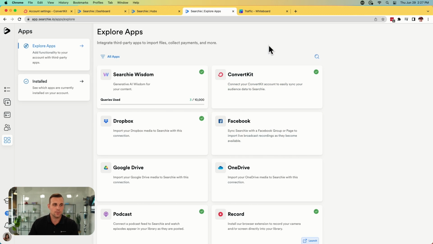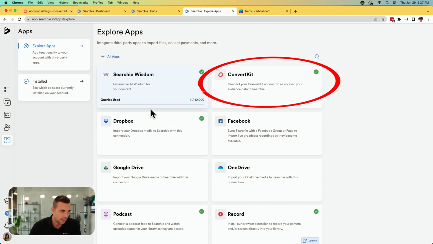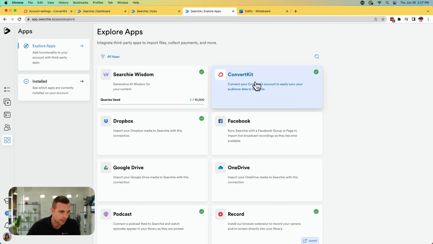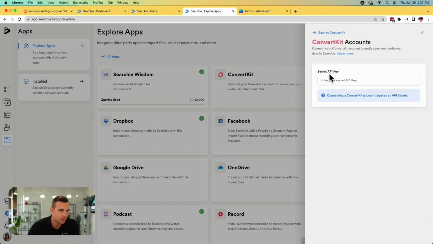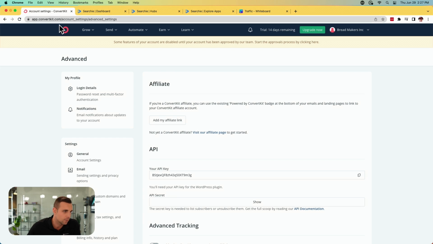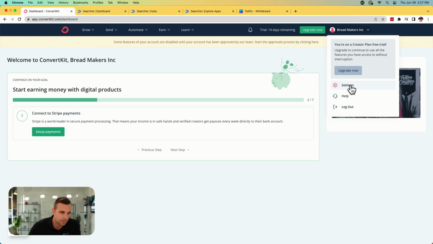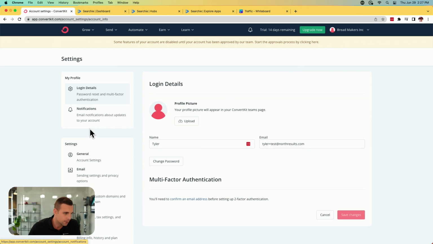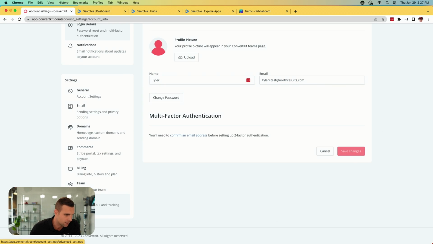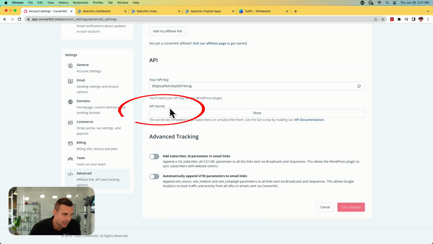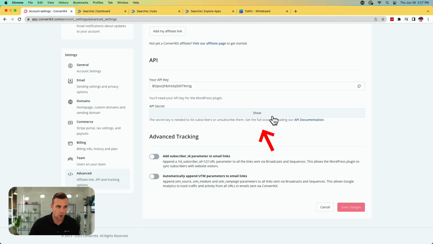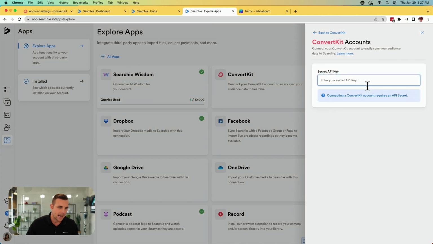What we need to do is link this with ConvertKit. And all we need to do for that is go to apps here again, click on ConvertKit and click add account. Now for this, you need your secret API key. So all you do, you come back over to ConvertKit here. You click up here, go to settings for your account settings. You're going to scroll all the way down to the bottom to advanced. And here you're going to see your API and your API secret. This is what you need. So you're just going to click show here and you're going to copy the code that it gives you. You're going to come back and you're going to paste that in here.